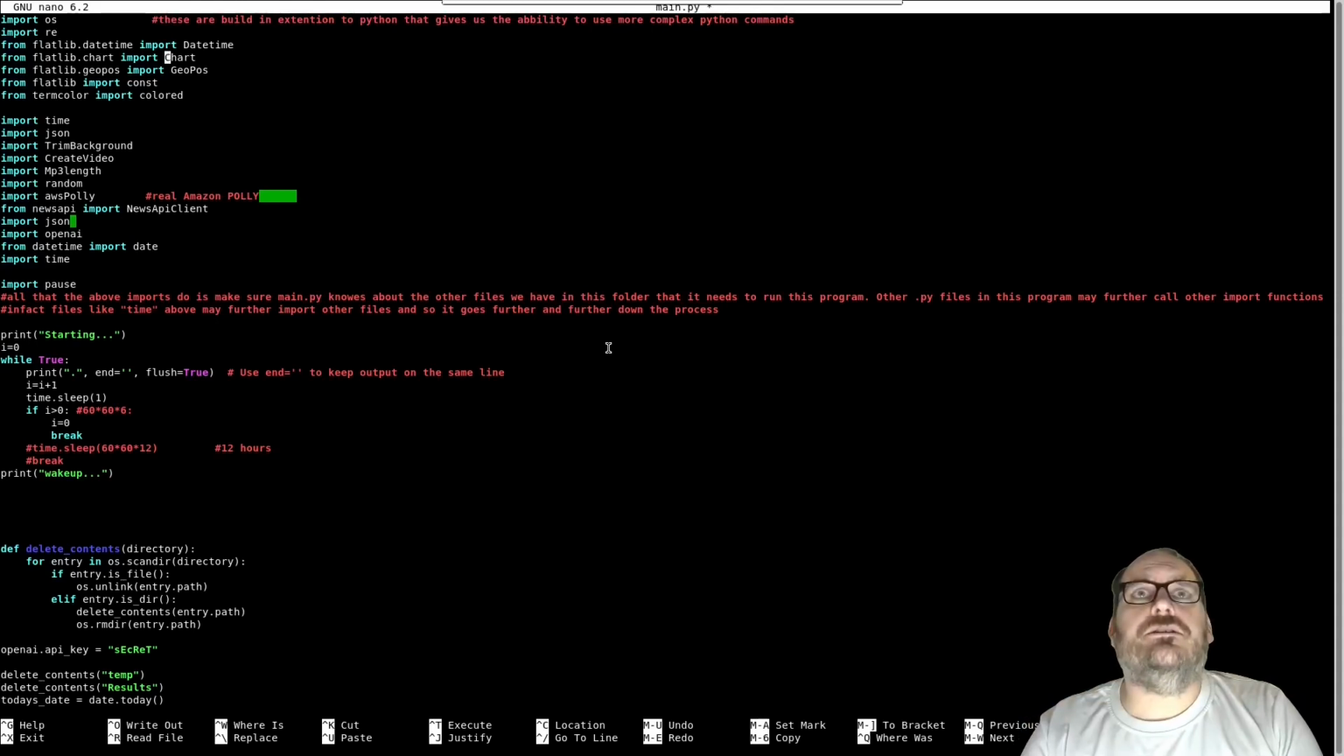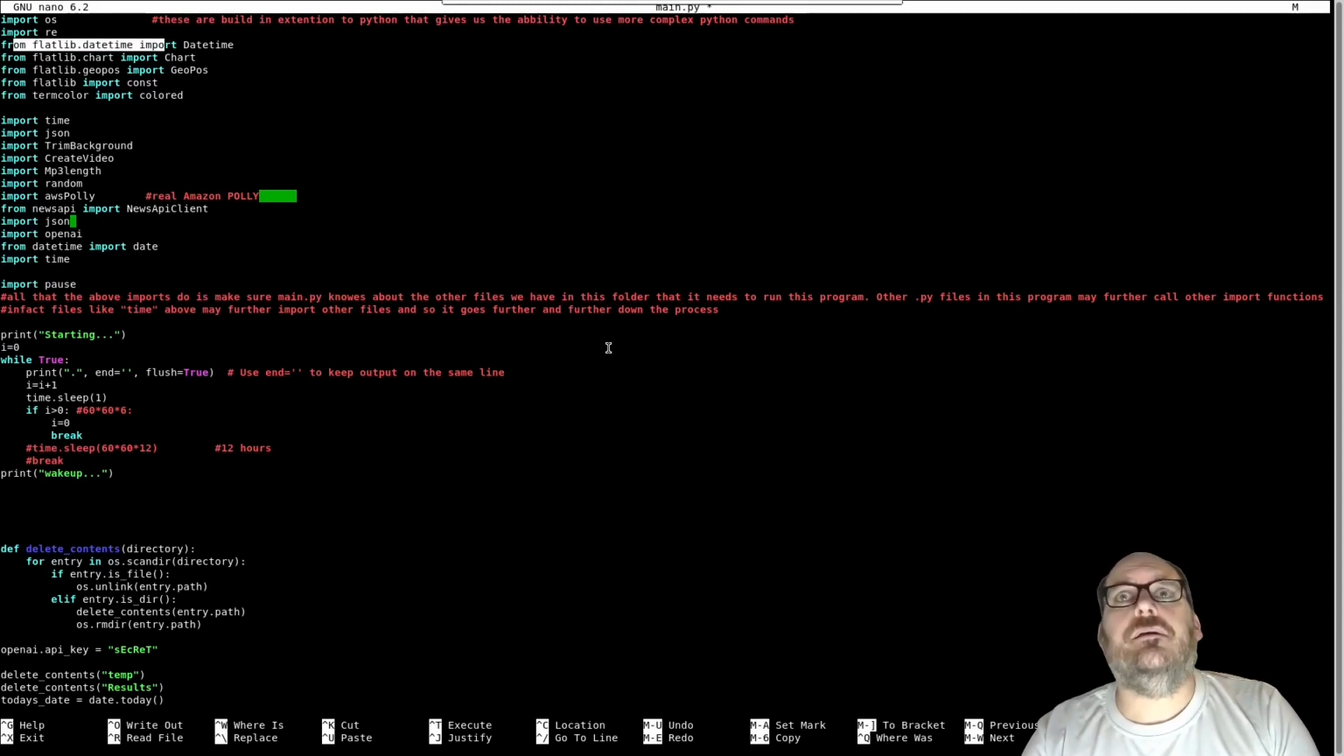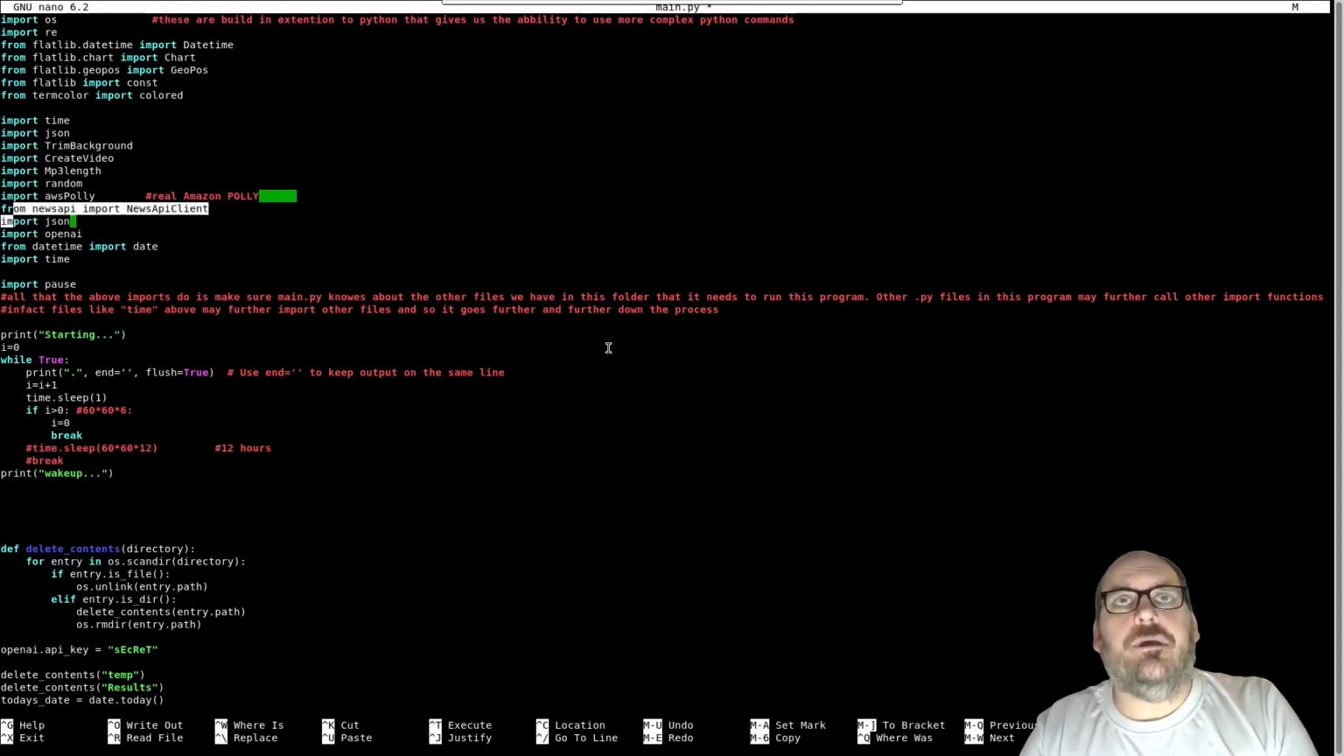The way it works is it uses the FlatLib library to get the positions of the planets in the constellations. It's using MoviePy, which is in this file here, trim background and create video for MoviePy. It also uses the MP3 library to get the length of the MP3 produced by AWS Polly, and the news API to get the news for the bot.